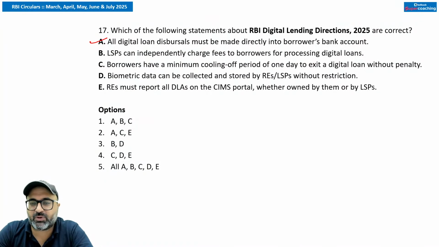So regarding the lending service provider, a contractual agreement should be there between the regulated entity and the lending service provider. The regulated entity must verify the lending service provider's technical capability, data privacy, fairness, and regulatory compliance. The regulated entity should monitor the lending service provider on a regular basis and review its operations. Deviations must be addressed. That is very important.